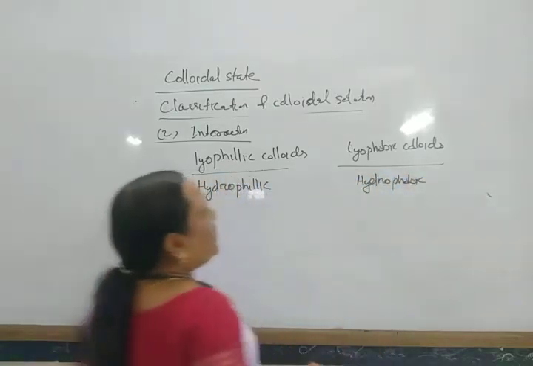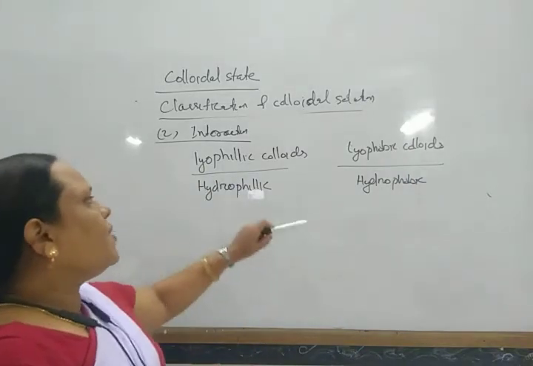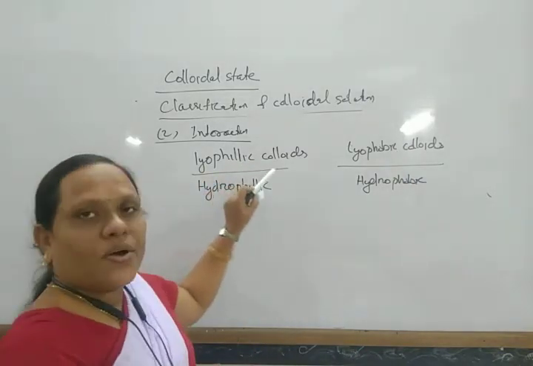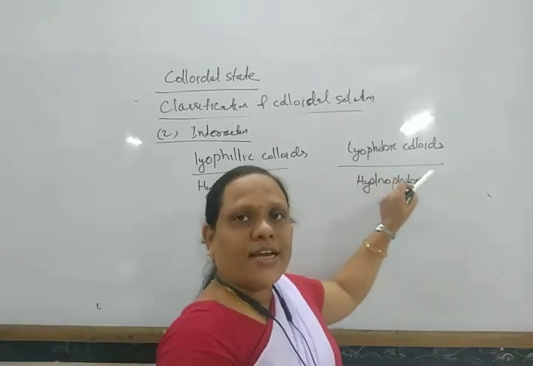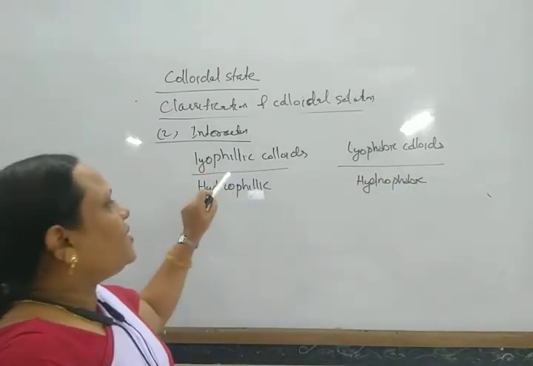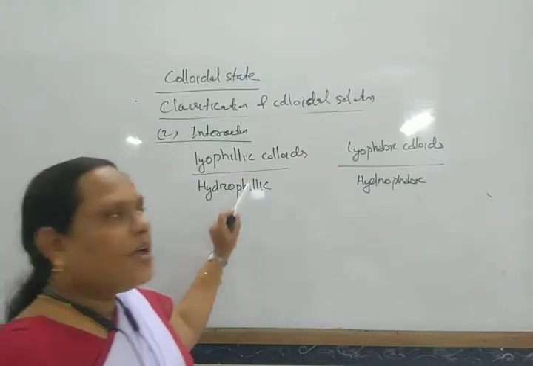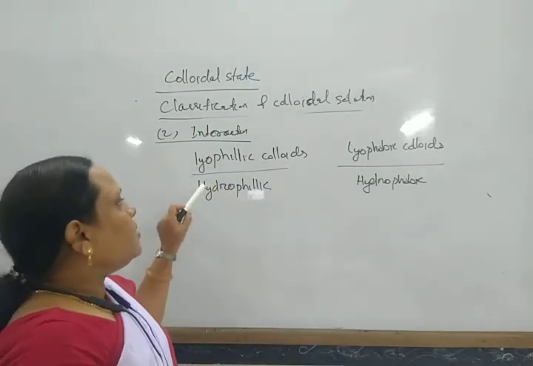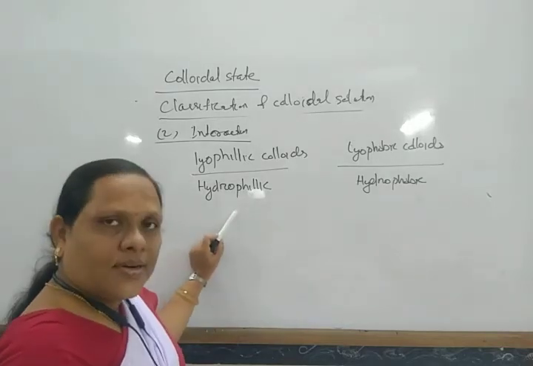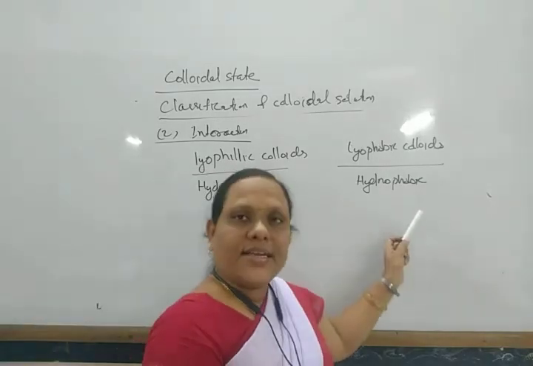Among these two, lyophilic colloids are easy to prepare, while lyophobic colloids are difficult to prepare. Lyophilic colloids are reversible in nature, while lyophobic are irreversible. Lyophilic are more stable colloids, lyophobic are less stable.